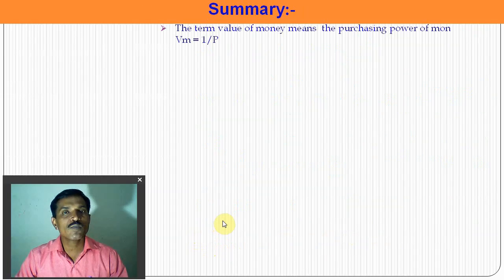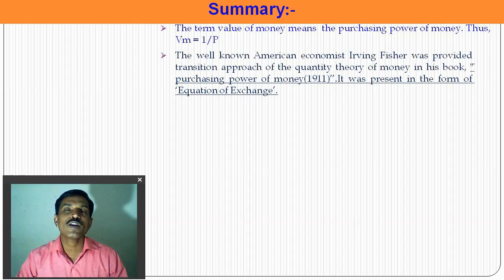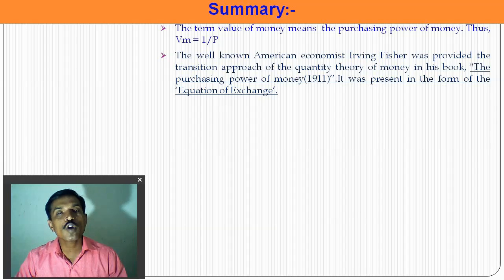So, the summary of this lecture, what we learned from this video: the value of money means the purchasing power of money. How many goods you can purchase with the money decides the value of money. The more goods purchased, the more value; the fewer goods purchased, the less value. And we can express the value of money in the equation VM is equal to 1 upon P. The well-known American economist Irving Fisher explained the transaction approach quantity theory of money in his book The Purchasing Power of Money in 1911, presented in the form of the equation of exchange.